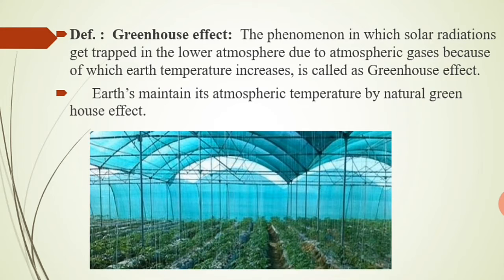The purpose of a greenhouse in a farm is to absorb or trap the solar radiation within that greenhouse, so that the crop gets maximum sunlight and the optimum temperature which is required by the crops. So you can see here, there is a greenhouse and the plants are grown in the greenhouse. That is the reason why the greenhouse is used. Okay, the greenhouse effect is also responsible for maintaining optimum temperature on the earth's surface, because of which the normal temperature is maintained.